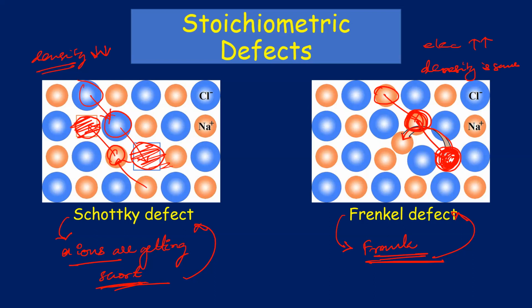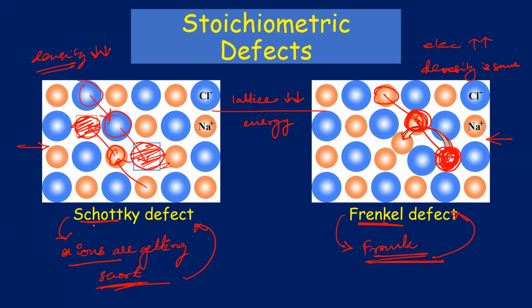Now let us look at the strength of these crystals. So the strength of ionic crystal is defined by lattice energy. Lattice energy is the energy required to break the ionic crystals. Now, since we have holes in both the cases, in Schottky defect also, in Frenkel defect also, if a hole is present, that means there is some mass that is not present, and that is why it will be a bit easier to break these type of crystals. So the lattice energy is going to decrease. We need to give less amount of energy in order to break this type of crystal system.